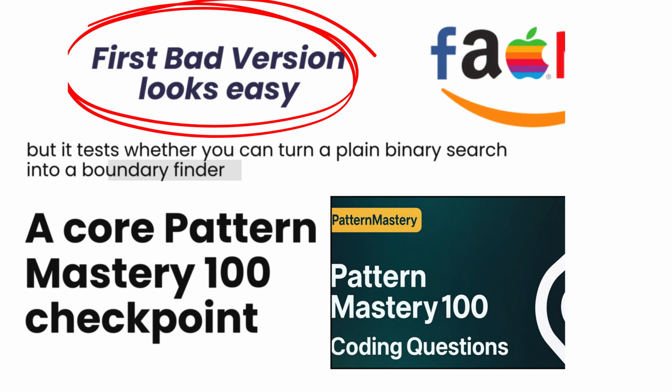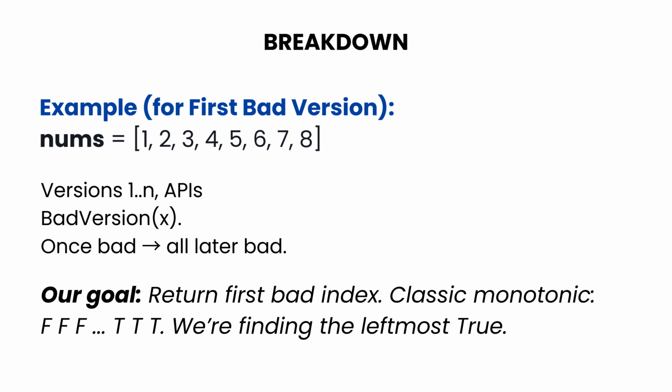Solution walkthrough. Breakdown. We have versions 1 through n, and an API called isBad of X that returns true if version X is bad. Once a version is bad, every later version is bad. We must return the first bad version's index. That's a classic monotonic pattern: F F F, F T T T T. We're not searching for a value, we're finding the leftmost true.